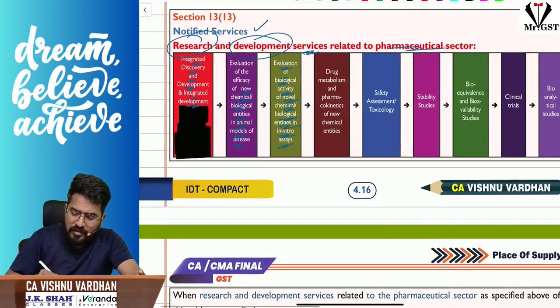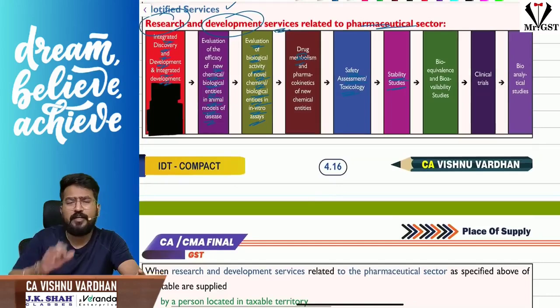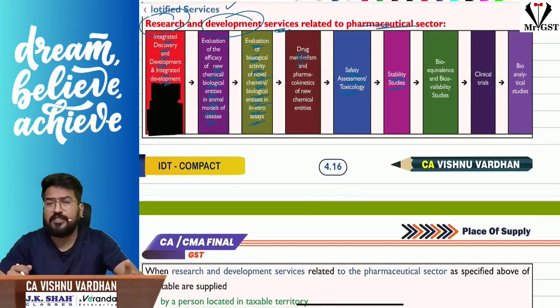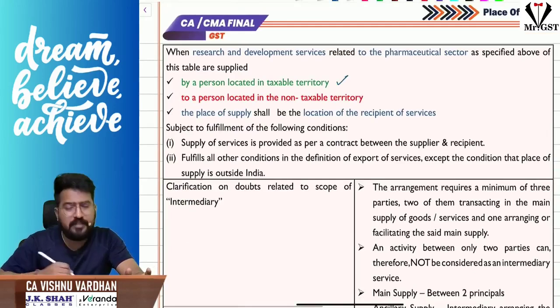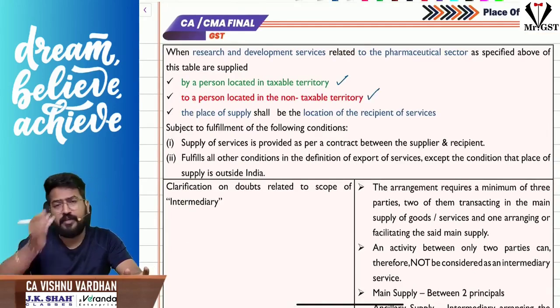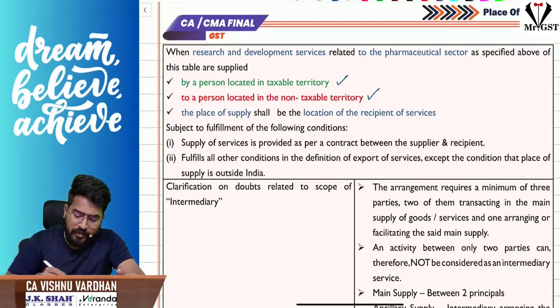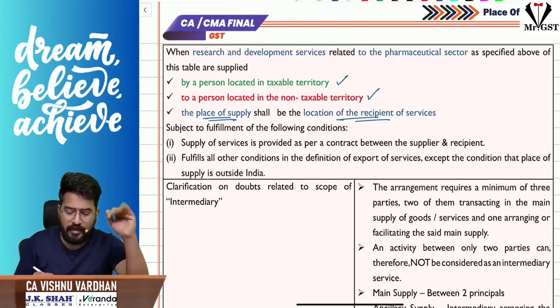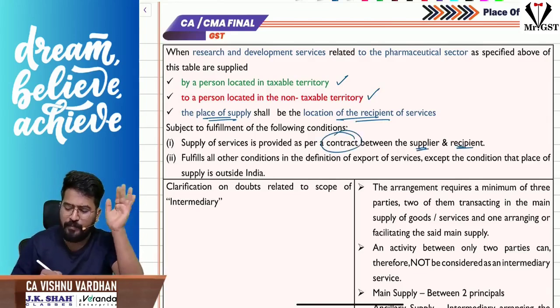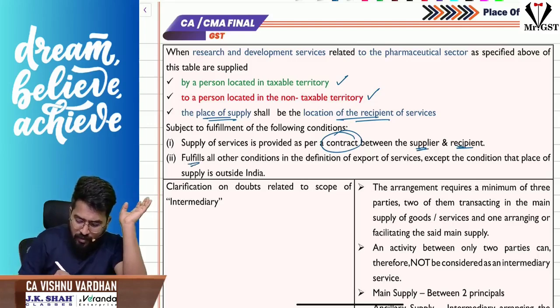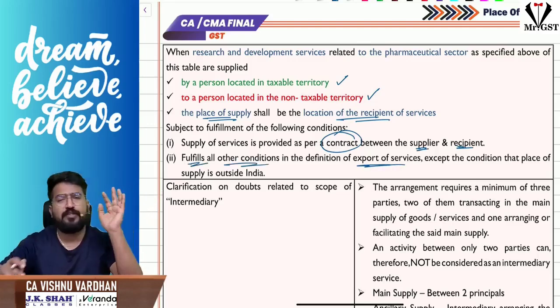Like this, drug metabolism, safety assessment or toxicology, stability studies, all these things are related to the pharma sector. For these, what is the place of supply now? Sir, if the supplier is in taxable territory and the recipient is located in non-taxable territory, the place of supply will be taken as the location of the recipient himself, provided these services are provided as per the contract between supplier and recipient, and this satisfies all the other conditions with respect to the definition of export of service.